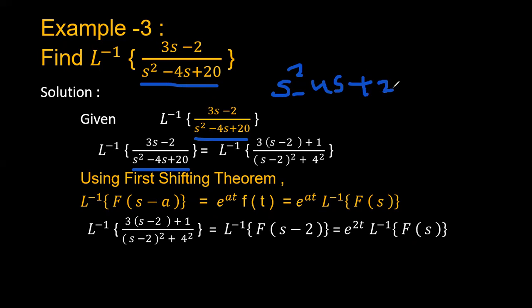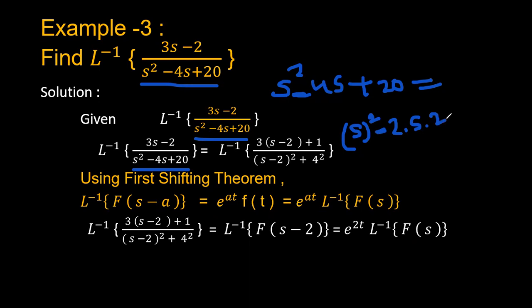This is equal to a square minus 2ab. Why have I taken the minus here? Because previously it was a plus term and here it is a minus term. Minus 2ab. So what should be the b value in order to get this 4s? What value should be multiplied to this such that we get 4s?